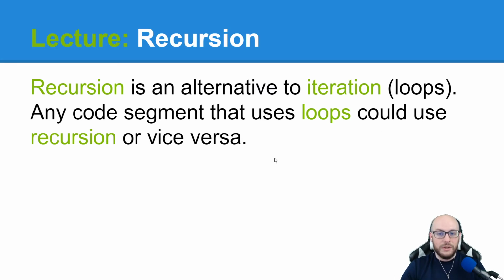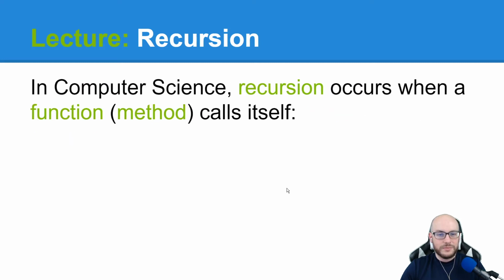Now, I have a theory that because we learn iteration first, we tend to like iteration a lot more. If we had learned recursion first, there's a possibility, I have my doubts, but there's a possibility that we would like recursion even more than iteration. To me, iteration is a little bit more natural in the thinking process, right? Just how I logically work through problems tends to favor iteration. But let's dive deeper into recursion.